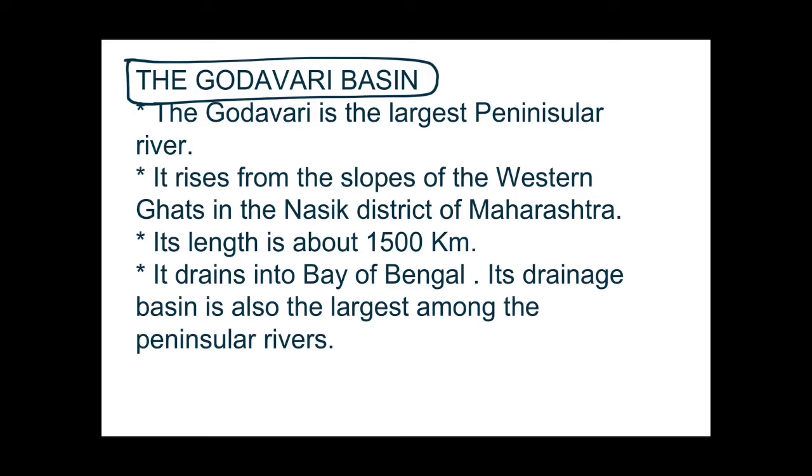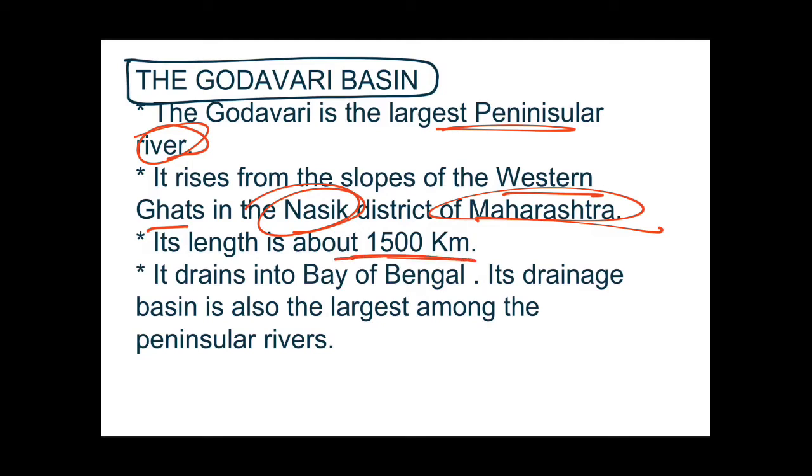The Godavari is the largest peninsular river. Yes, in peninsular India it is the largest river. It rises from the slopes of the Western Ghats in Nasik district in Maharashtra. So keep it in mind that it rises from Maharashtra in the Nasik district. Its length is about 1500 km. It drains into the Bay of Bengal. It is an east flowing river. Its drainage basin is also the largest among the peninsular rivers.